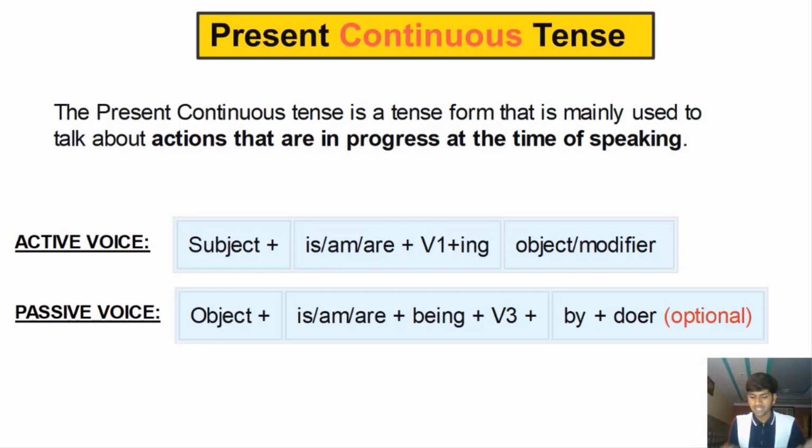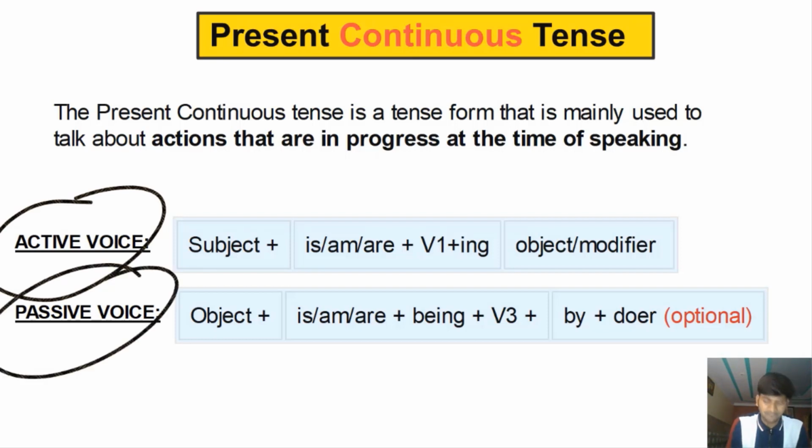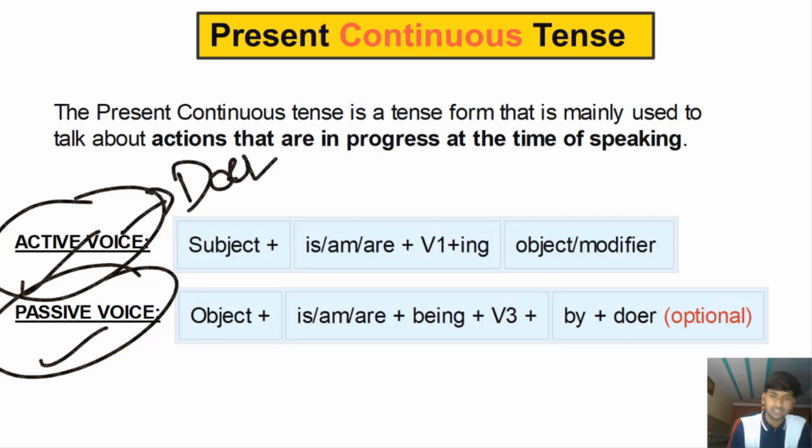Now let's understand both the voices, active voice and passive voice. As we know, every sentence in the English language is either written in the active voice or in the passive voice. In the active voice, we focus on the person that performs the action, right? So we focus on the doer of the action. The person who performs the action, I'm calling the doer.